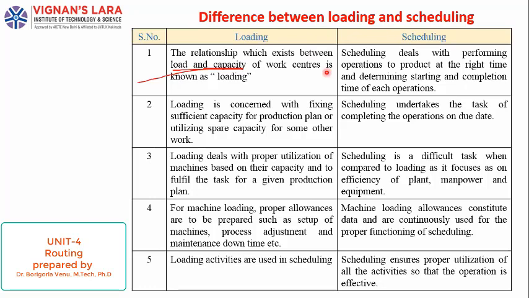But coming to scheduling, here we are considering only the performance of that machine, as well as only the due date. Based on the due date we complete the task, we prepare the schedules. While we are preparing the schedule, in loading we consider all the factors which influence that process.